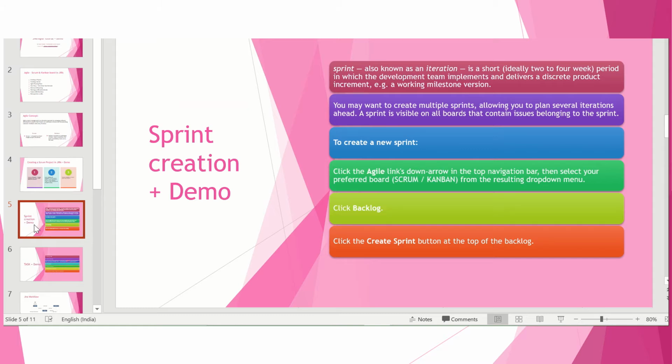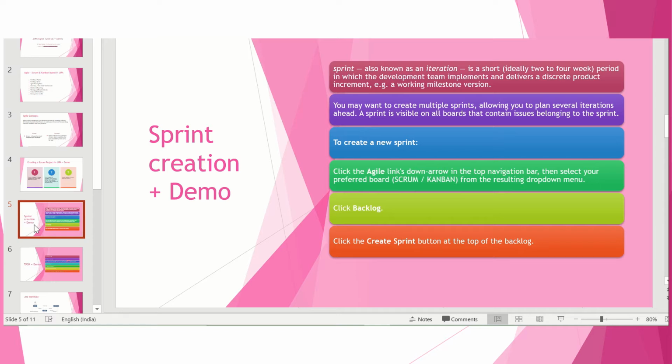Now next you need to create a sprint, right? In Scrum you have a sprint which contains the ceremonies, right? Sprint planning, daily Scrum, sprint review, and sprint retrospective. So you are going to create a sprint.